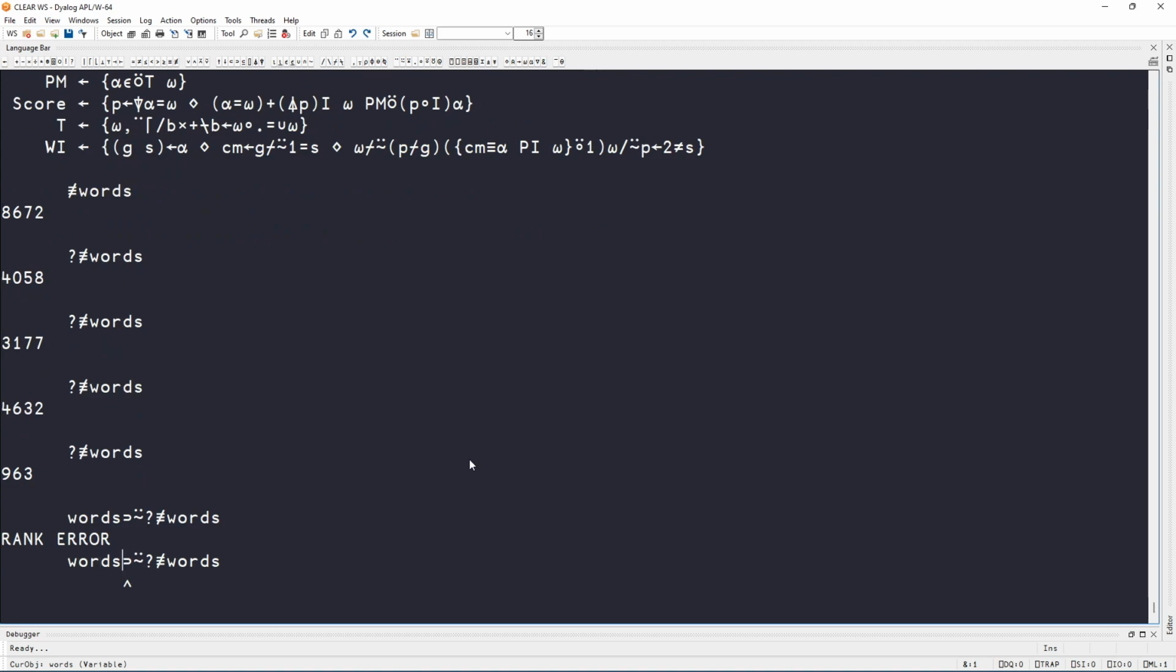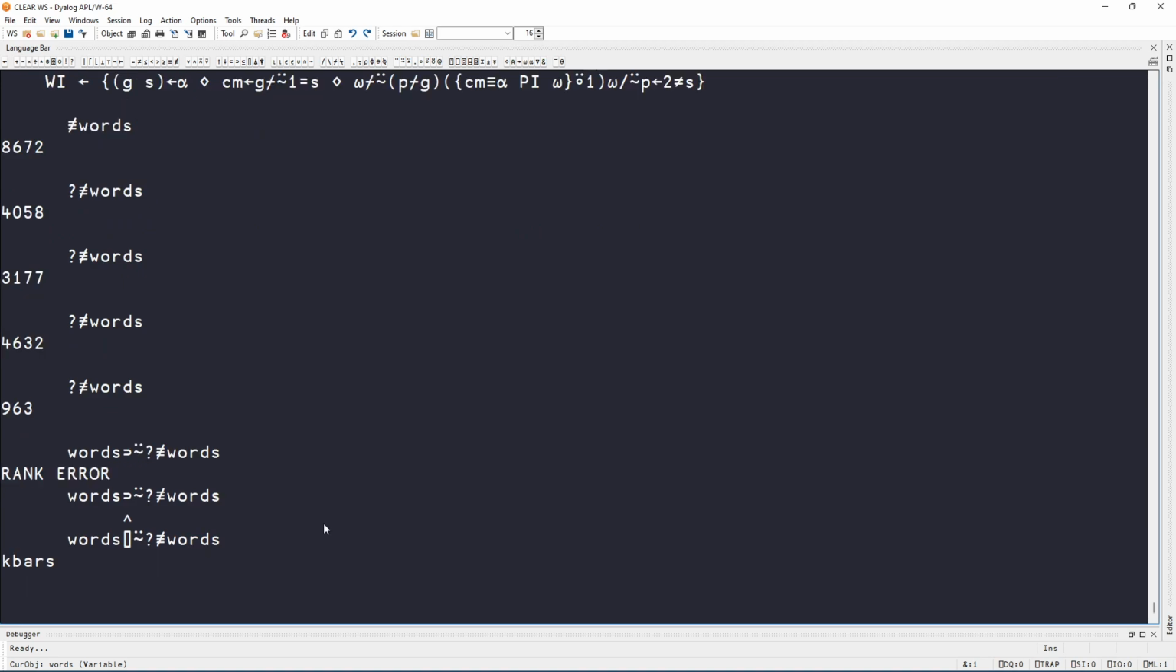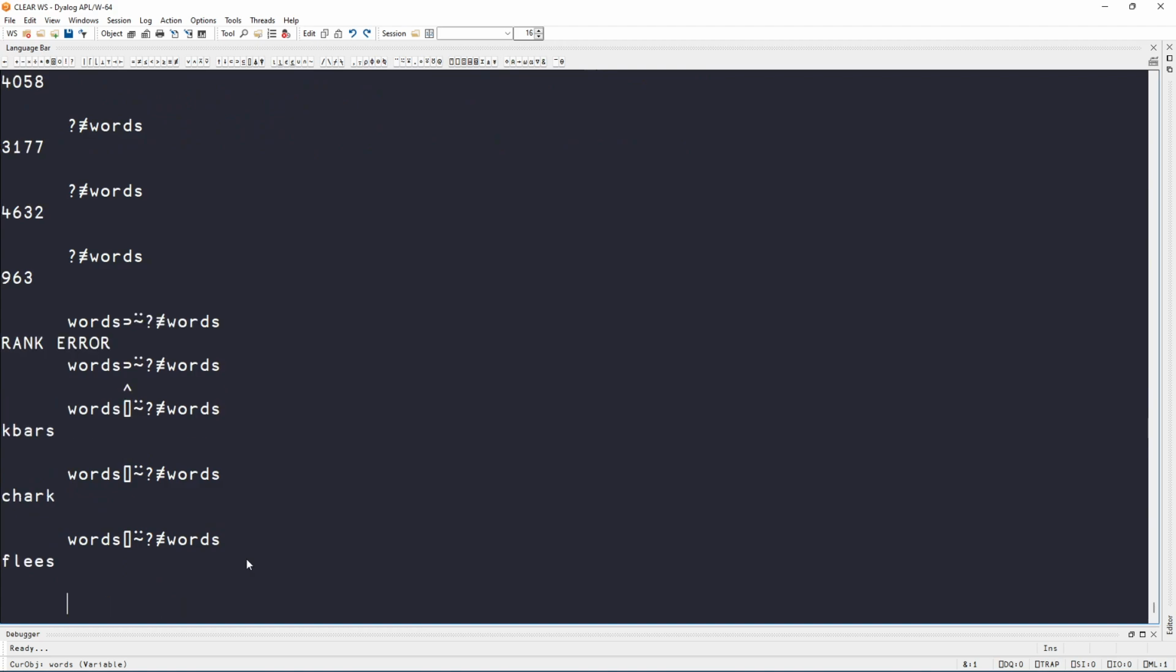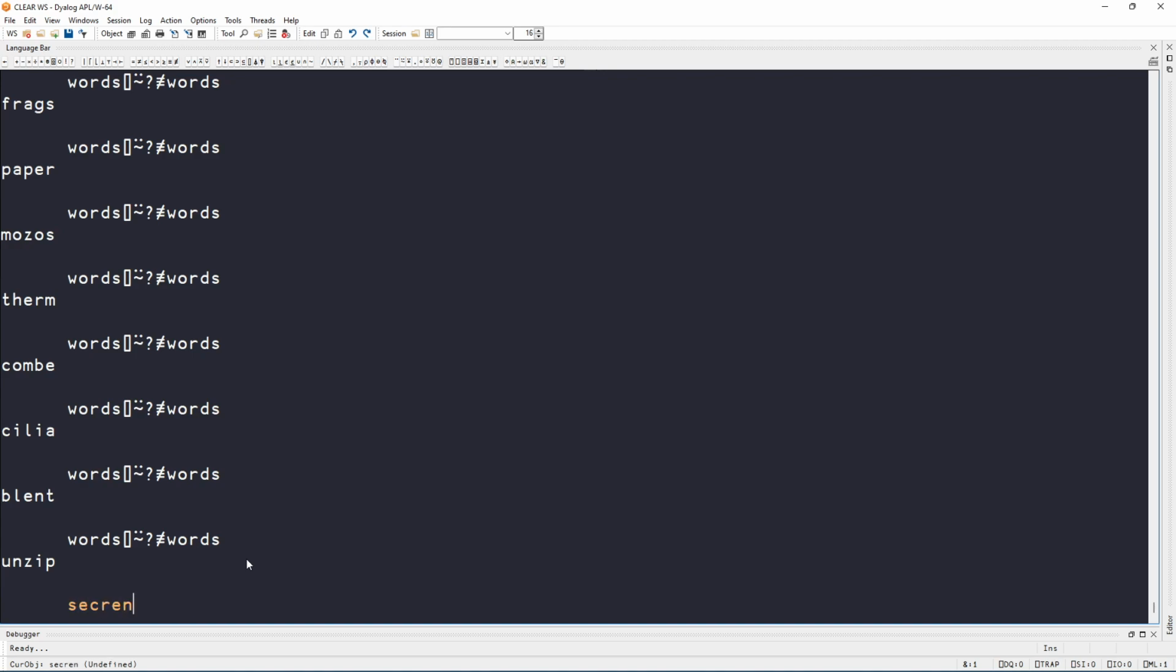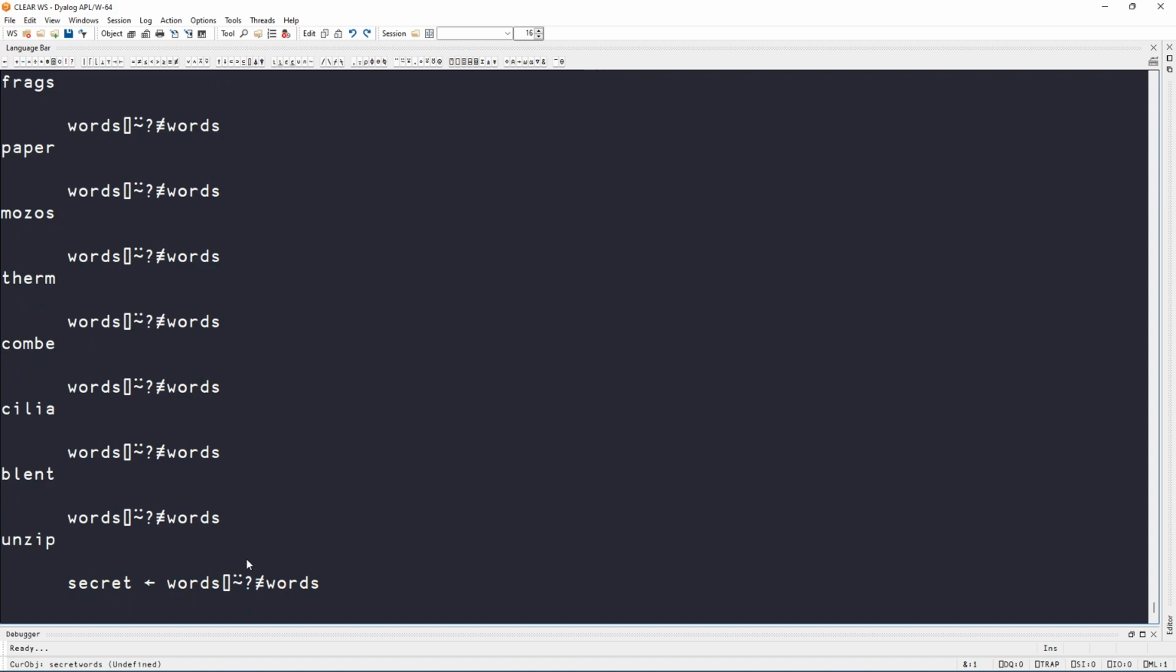So what we can do then is we can take the words and we can pick. No, we can't because I'm silly. We can index into those words. So this picks a random word. Most of these I don't even know, which is worrying. But so what we can do is, actually let me take that. So let's pick a secret word. So this is the secret word.